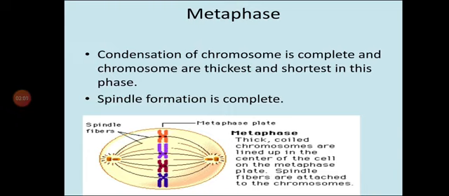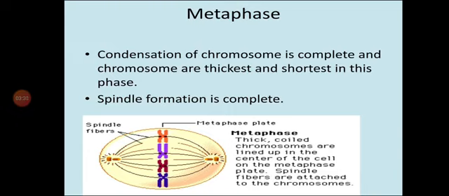You can see the thick chromosomes are lined up in the center of the cell at the metaphase plate. Spindle fibers are attached to the chromosomes. This is called the metaphase plate. The mitotic spindle is fully formed. The centromere of each chromosome divides into two, each being associated with a chromatid. From here, the centromere will get divided.